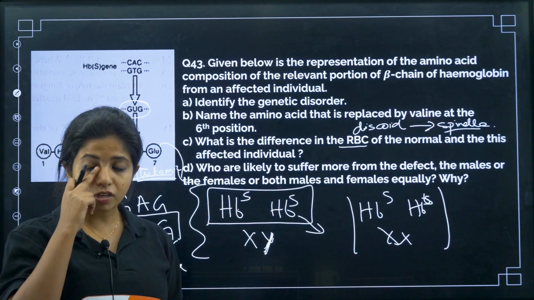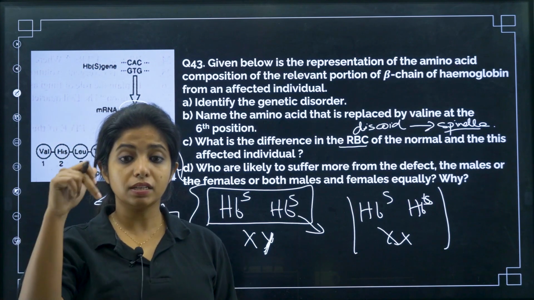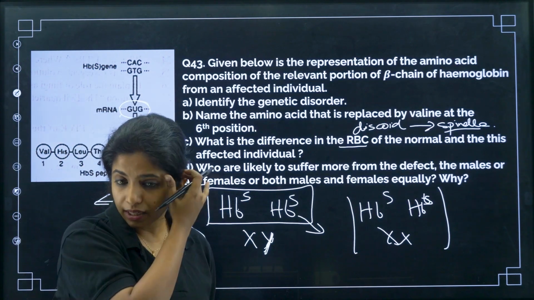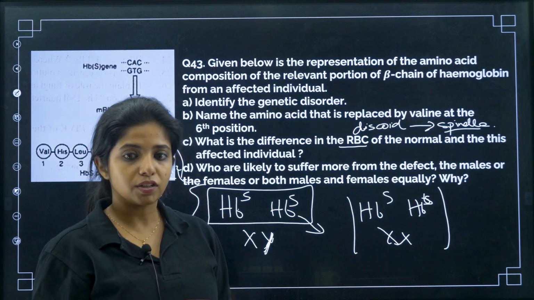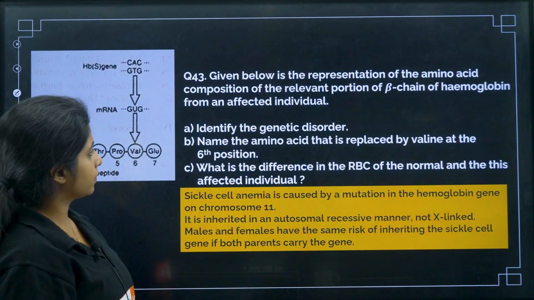Now what happens when the normal cell shape is deteriorated? It is now a sickle cell. It won't be able to carry more amount of oxygen. That is a problem. That is how they die. Okay. So how do you write?